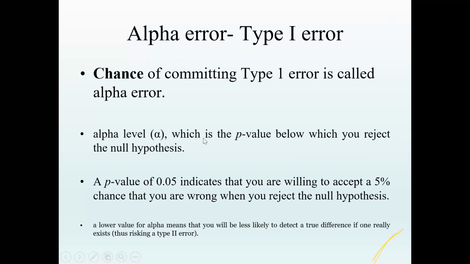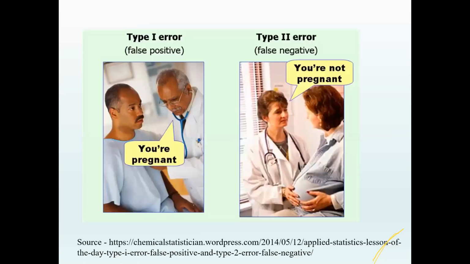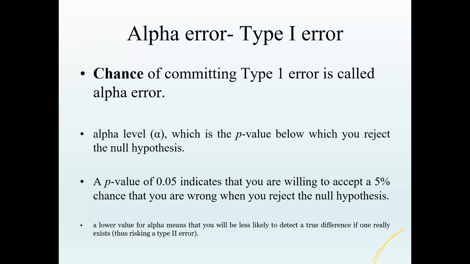So this alpha error is also connected to the concept of p-value. The alpha level, or the type 1 error, or alpha error, is also called the p-value.